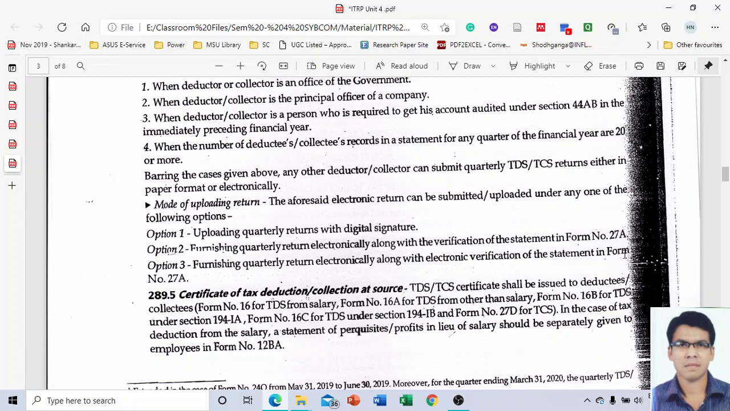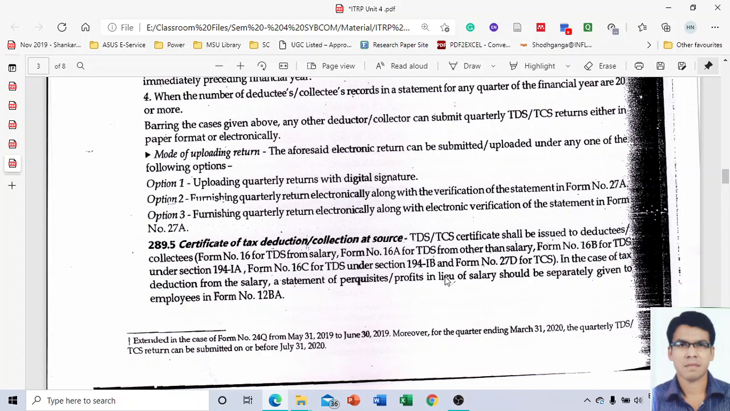The certificate of tax deduction and collection at source is very much important, because once the tax has been deducted by your employer or by any other person, definitely you need to have a proof that TDS or TCS has been collected, and that certificate is going to be issued by the concerned person who is looking after the TDS and TCS. So let's see what is the time limit or what are the provisions in respect of certification of TDS and TCS, that is issuance of the TDS and TCS certificate.